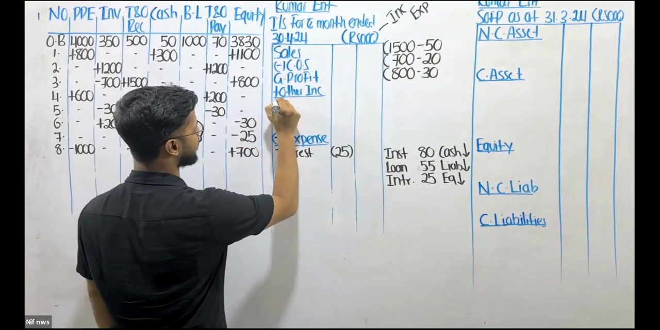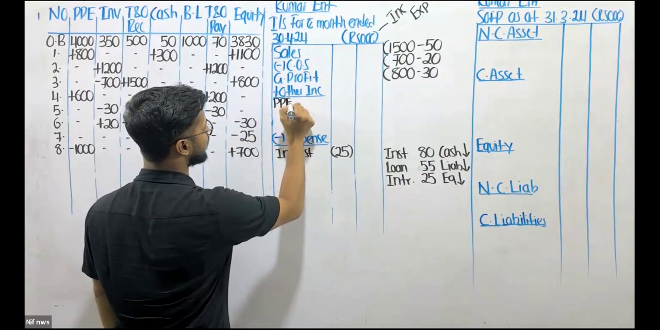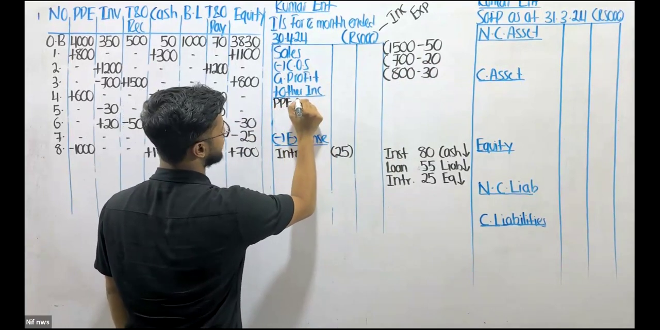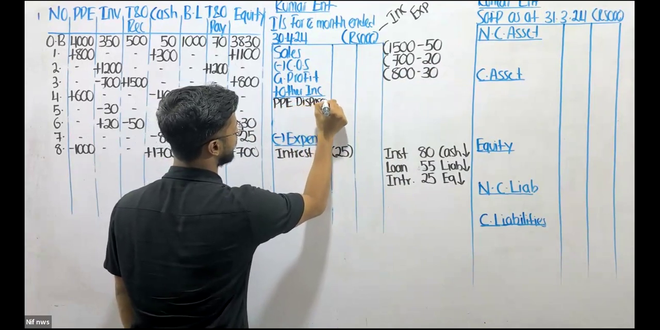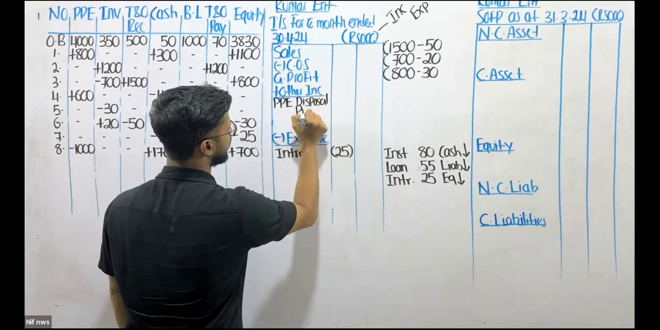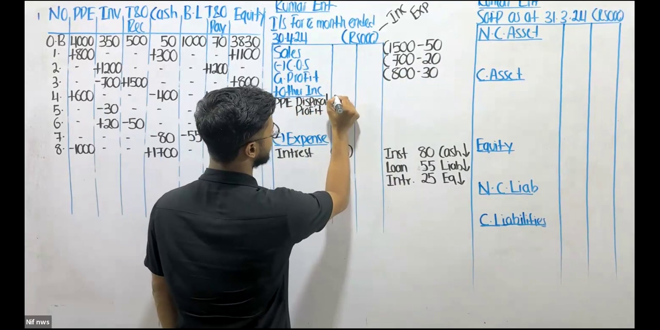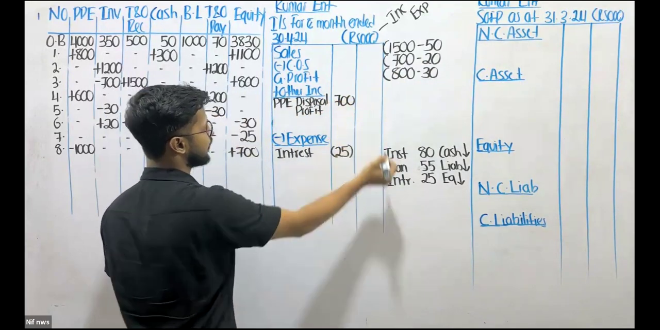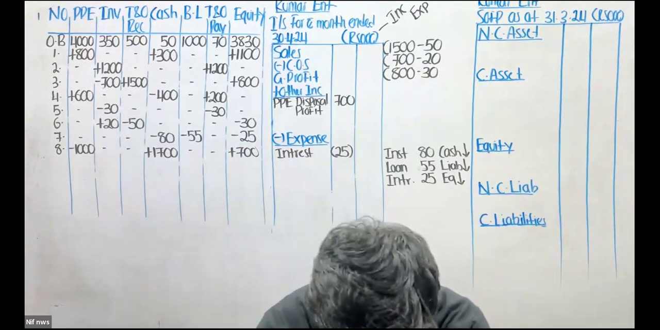So I can say PPE, let's say disposal profit. PPE, disposal profit. How much is it? That's 700. Okay. Right. Next.